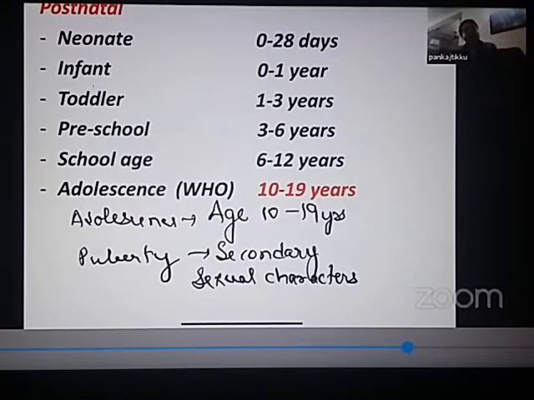Occurring in which age group? Occurring in the adolescent period. So please don't get confused. If someone asks you, what's the difference between adolescence and puberty? They appear to be the same terms. No, they are not the same.